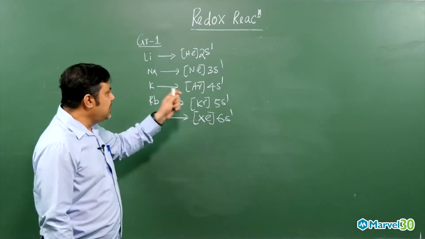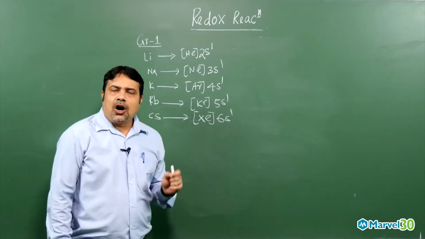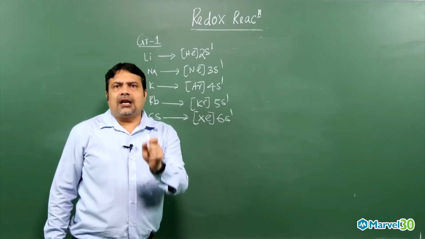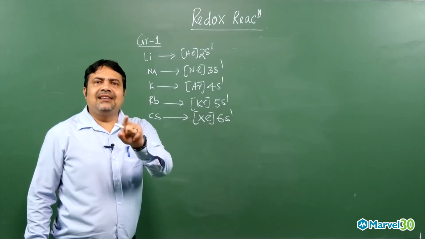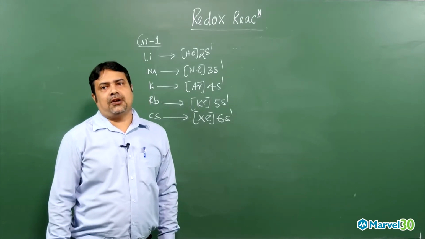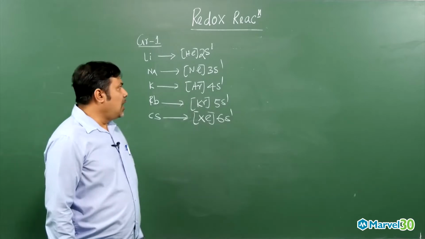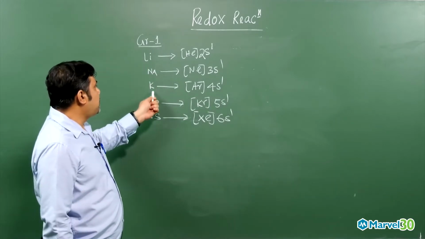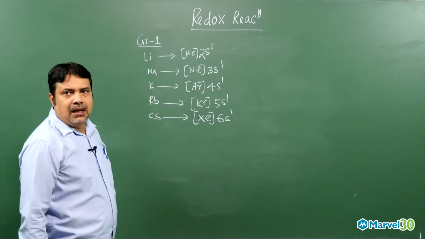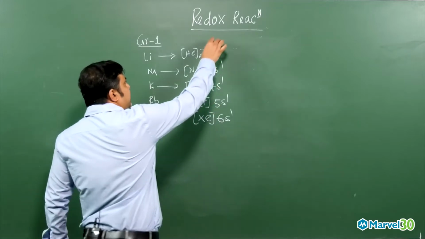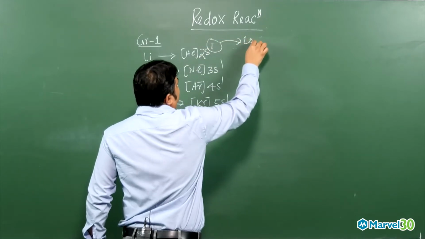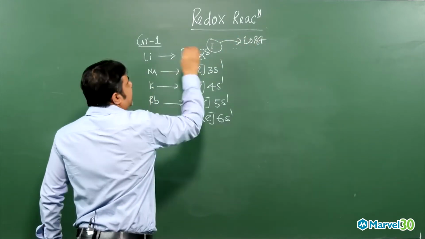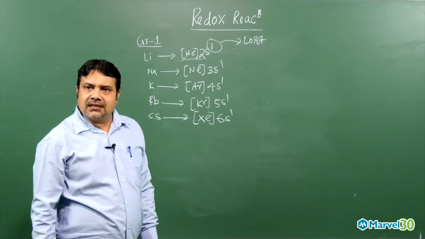Now, how many electrons need to be lost or added to attain the inert gas configuration is nothing but the oxidation state of that element or atom. So for lithium, sodium, potassium, rubidium, cesium, the group 1 elements, if they lose that electron, then lithium will be like helium, with inert gas configuration.